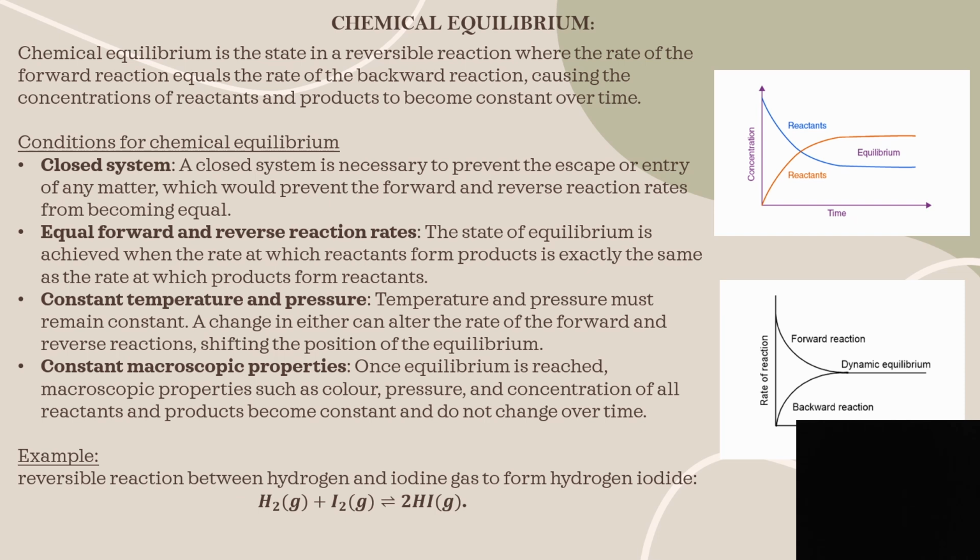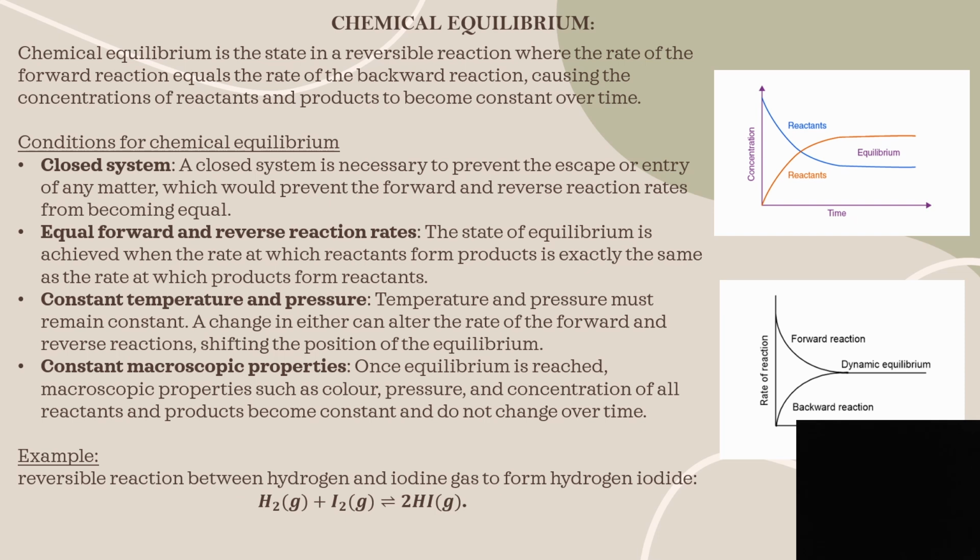So I have taken a reversible reaction between hydrogen and iodine gas to form hydrogen iodide. Here, the reaction is as follows. H2 in gaseous state, which is hydrogen, plus I2, which is iodine in gaseous state, and when both of these combine, we get 2HI in gaseous state, which is hydrogen iodide. Here, the rate of forward reaction is equal to the rate of backward reaction, and hence the system is in chemical equilibrium.